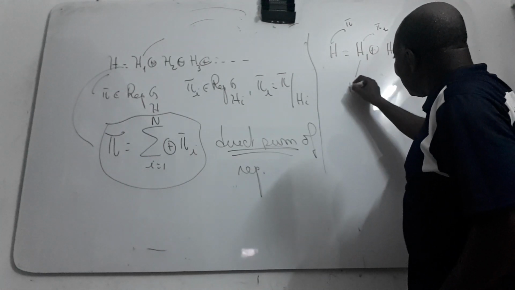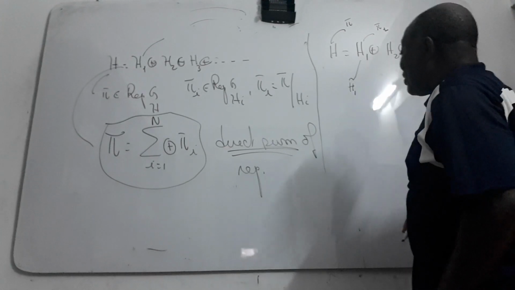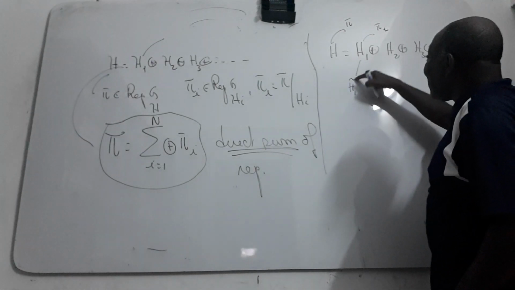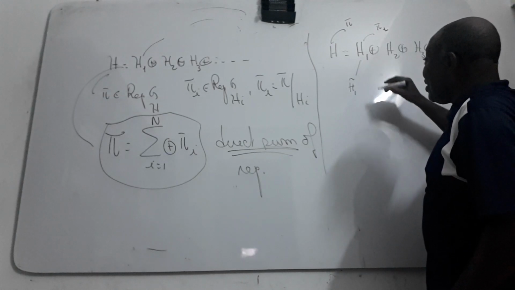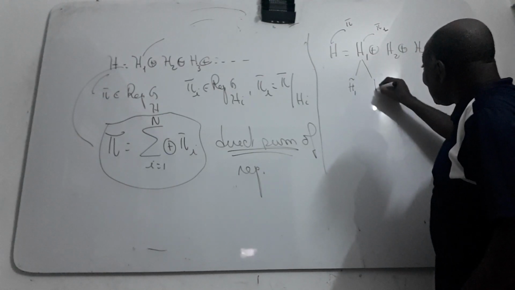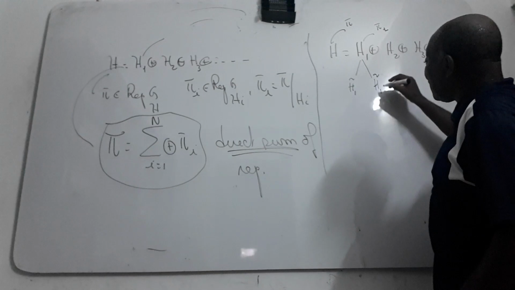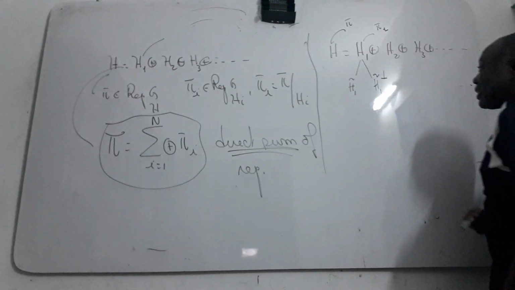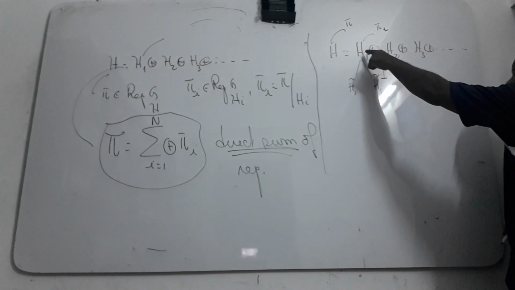If I pick a sub-representation of this one, which is invariant by pi 1, I can also pick the orthogonal complement of it, which is also a representation of pi 1.